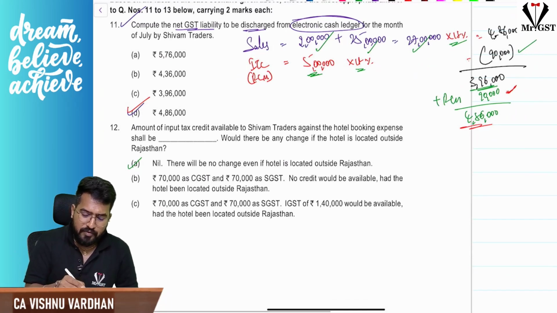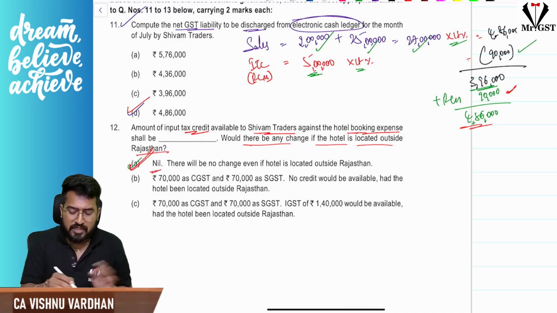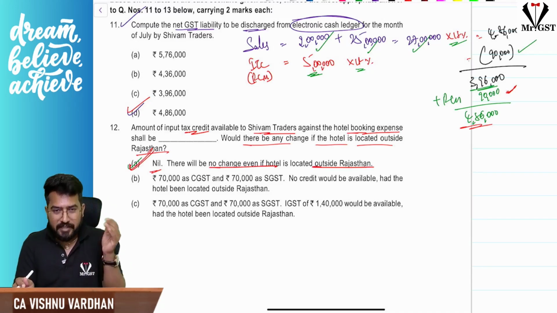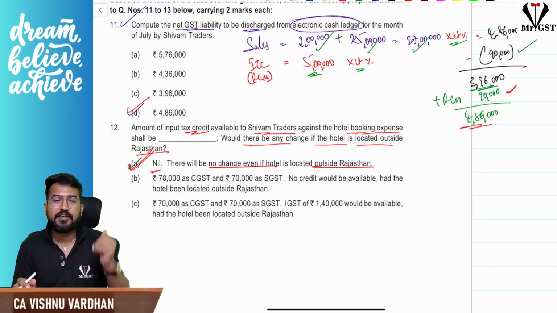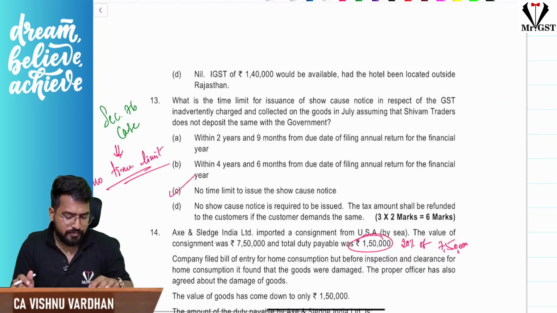Next, the amount of ITC to Shivam Traders against the hotel booking. For hotel booking, you will not get any ITC. ITC is nil. And will your answer change if the hotel is located outside Rajasthan? No, the answer will not change. Even if it is located inside the state, maybe there are chances, but this fellow is using it for personal purpose, so no ITC at all.